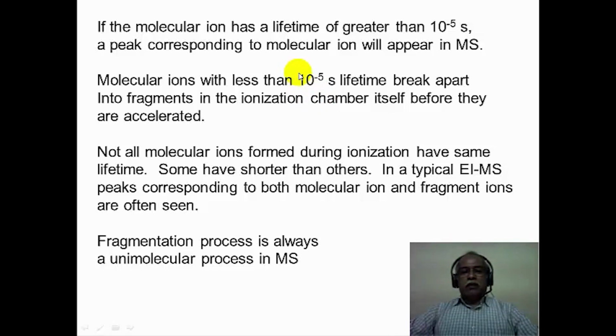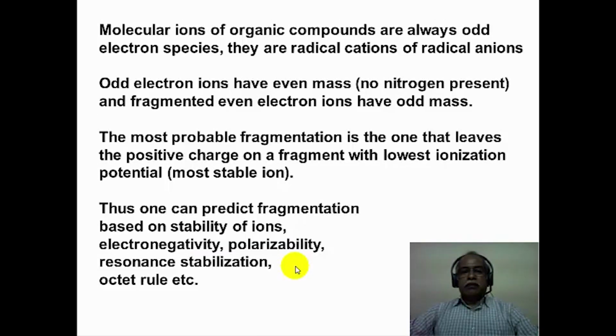Hence, some of them will be fragmented and some of the molecular ions will still get registered as the molecular ion in the mass spectrum. Fragmentation is always a unimolecular process because the concentration of the gas phase ions is so low that intermolecular collision is very unlikely.